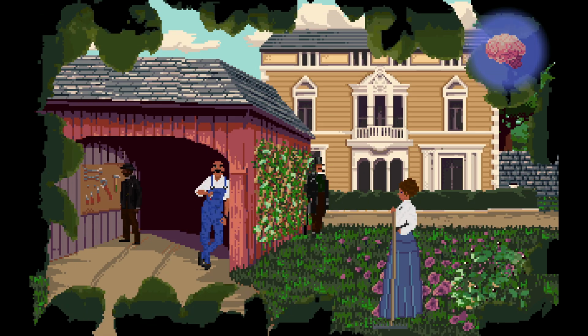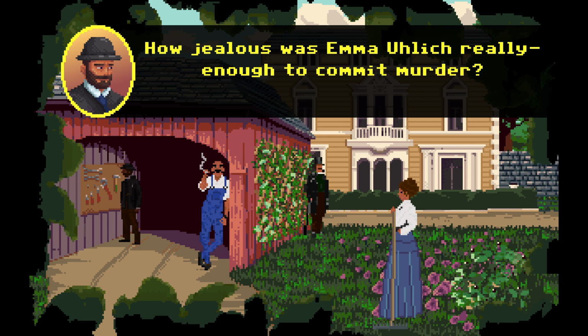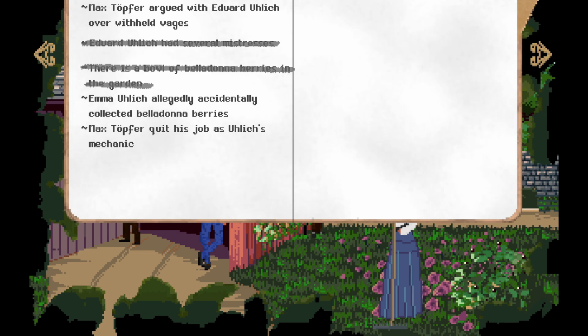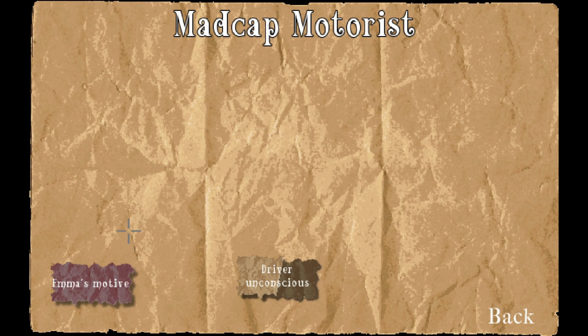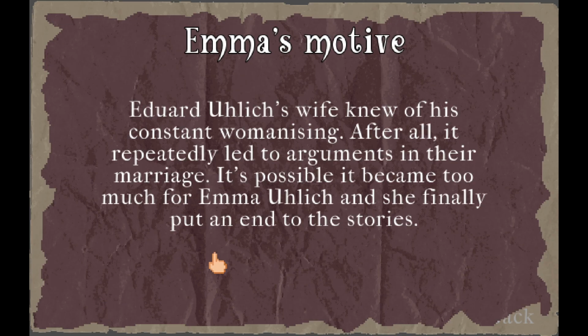Okay, that's an idea. How jealous was Emma Ulick really? Enough to commit murder? Emma's motive: this constant womanizing, after all, repeatedly led to arguments in their marriage. Possible.